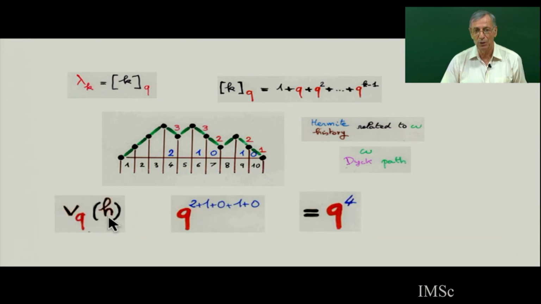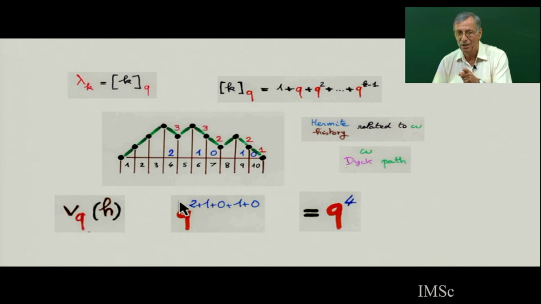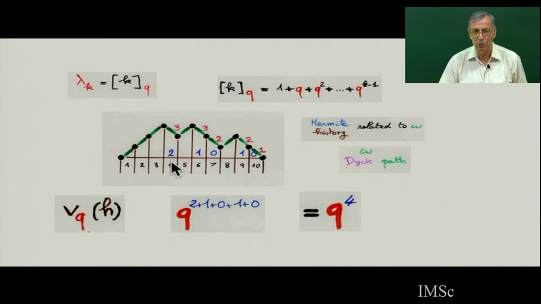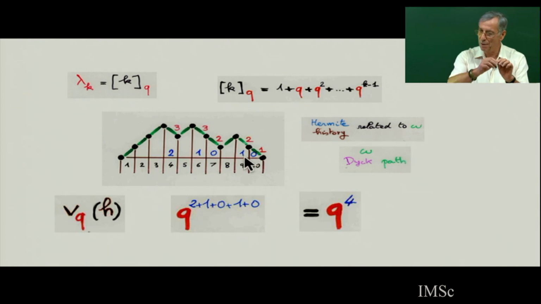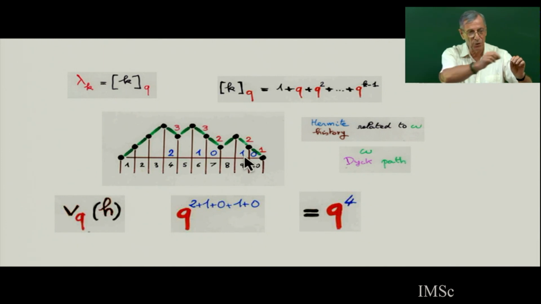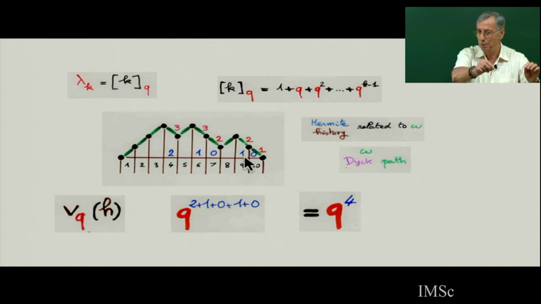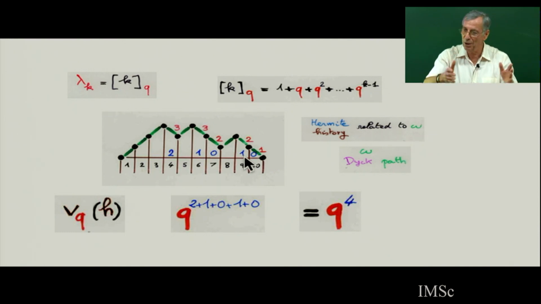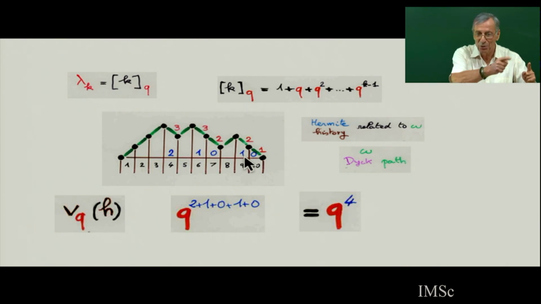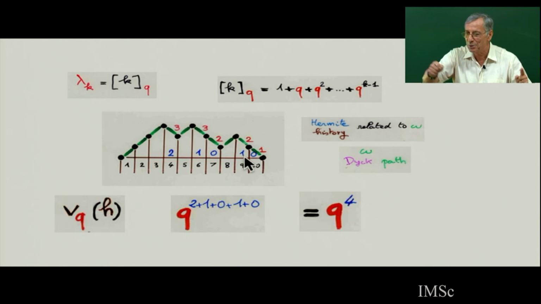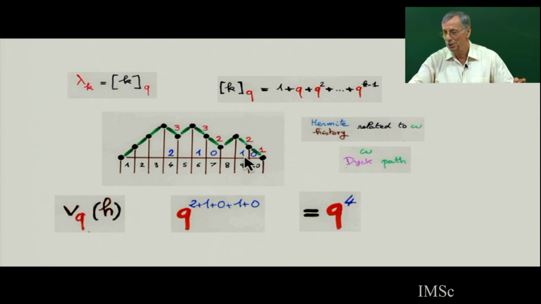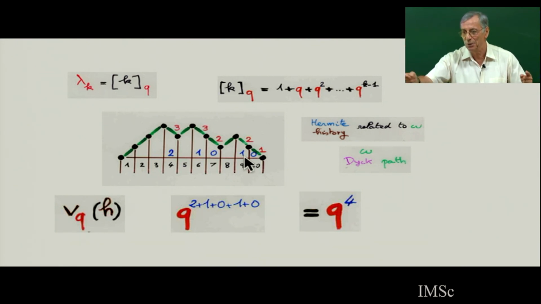So for example, the Q-analog of the history, it will be Q power the sum of all the choices. Each time, you will have Q2, Q1, Q0, Q1. So Q means when you have a certain number of choices, then the first choice will be Q power 0, second choice Q power 1, Q2, Q3. So the Q-analog is a certain measure of how much it costs to do if you have to read from left to right, and you have to go, well, this is choice number 1, number 2, number 3. So intuitively it is the meaning of how much it costs you to go to choice number i.